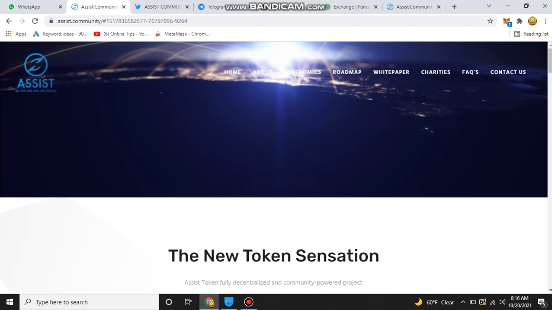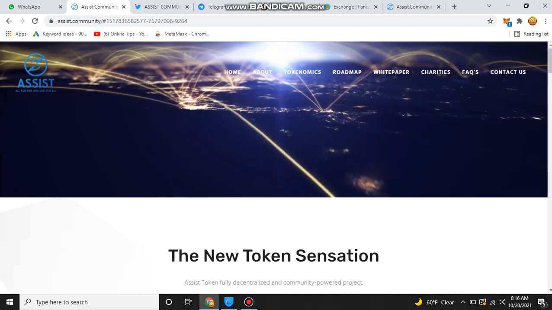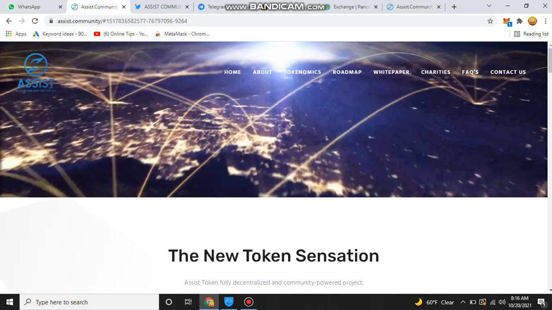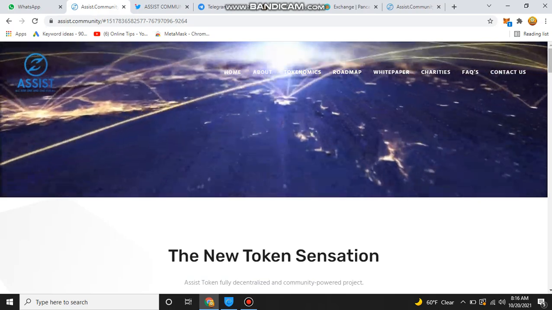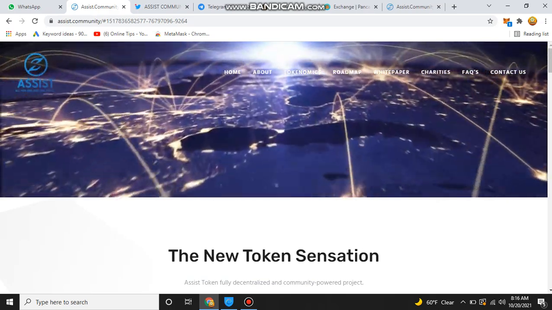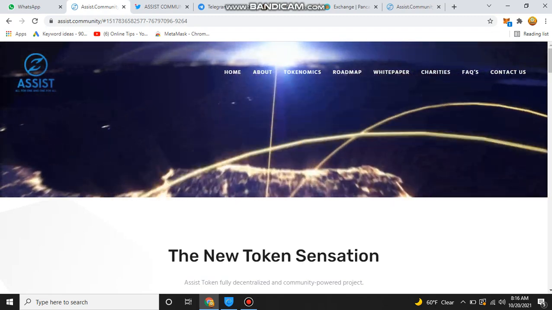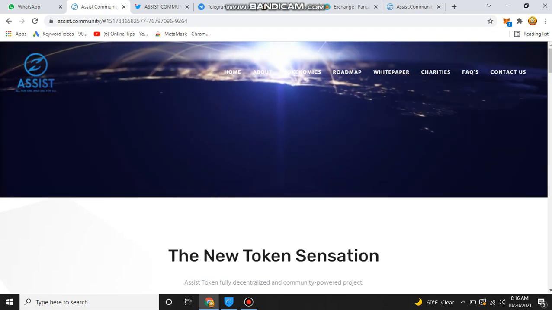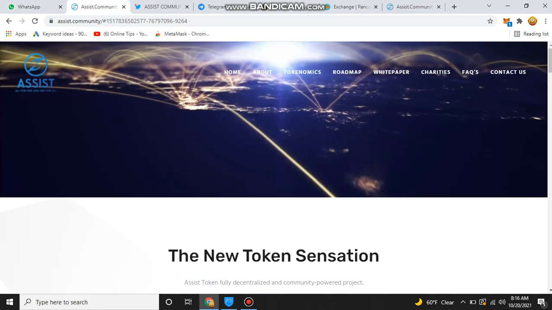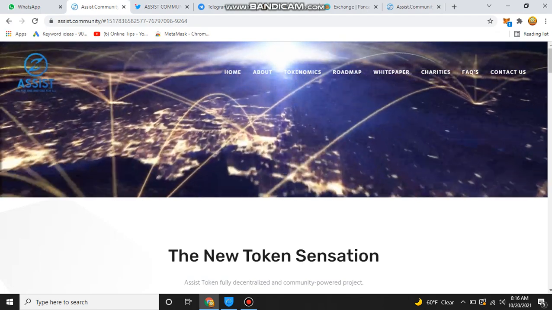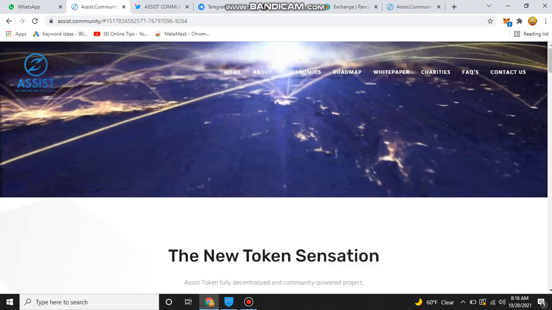Today I am here with a new amazing token site, which is called Assist Token. First of all, I will give you a little introduction about the Assist token. We will also discuss their main features, their roadmap, their tokenomics, and how we can buy their tokens on PooCoin and PancakeSwap by connecting our MetaMask with PancakeSwap.